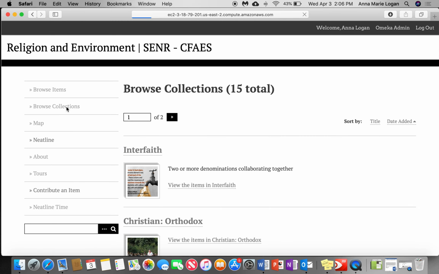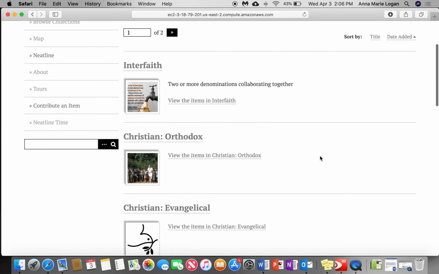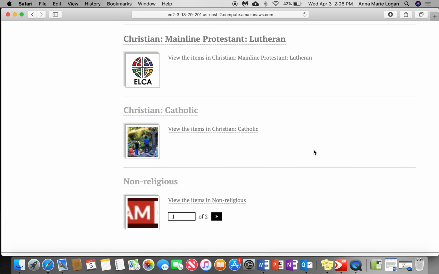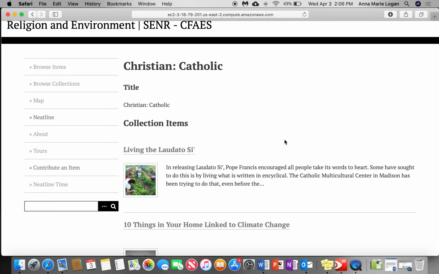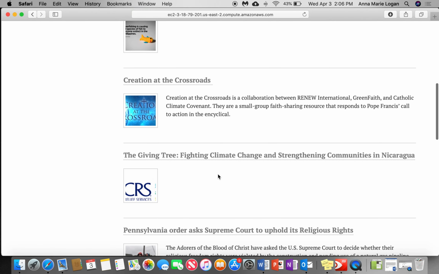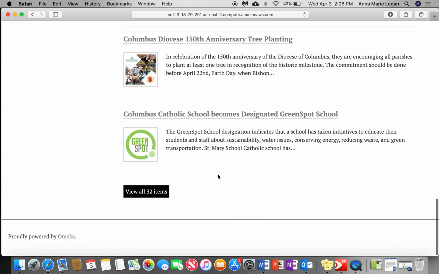When you go to collections, it sorts all of the articles by denomination. So if you are Catholic and you want to see what type of environmental activities the Catholic denomination is doing, all of the articles are listed here under Catholic and in some way relate to the Catholic faith.